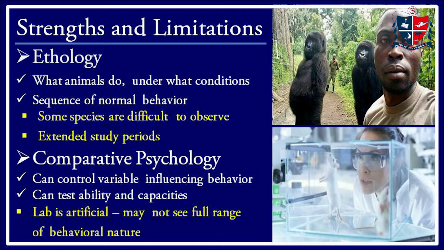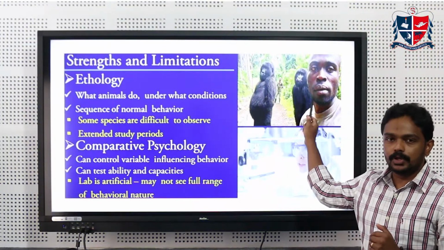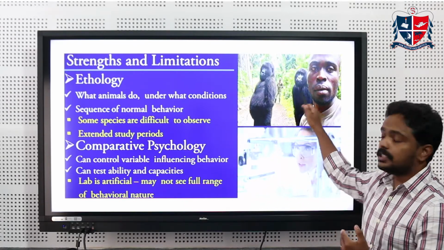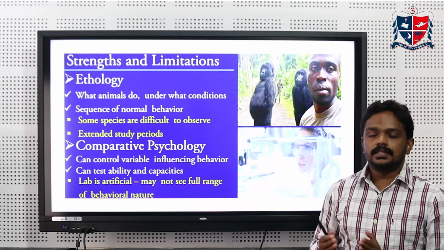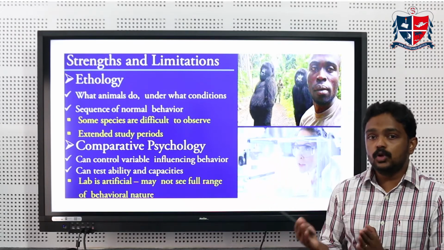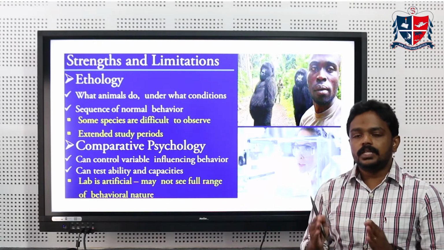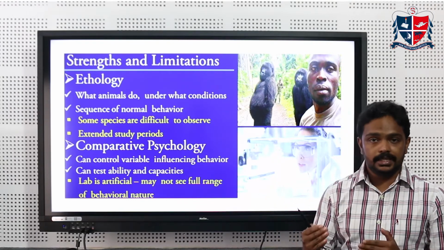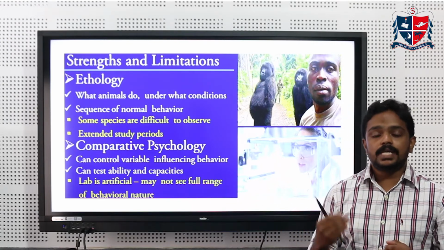As you can see in this image, there is a man posing for a selfie, and with him there are two mountain silverback gorillas posing just like him for a selfie. That's a kind of ethological trait these animals show. What these animals do under what conditions, we learn under those natural conditions, which is more precise, but it has its own limitation that some species are elusive. We cannot observe them at concentrated levels, such as snow leopards and mountain leopards. They are all very elusive creatures. So in order to observe such animals, we have to stay for many long periods of time. It might take decades to see how these animals behave.